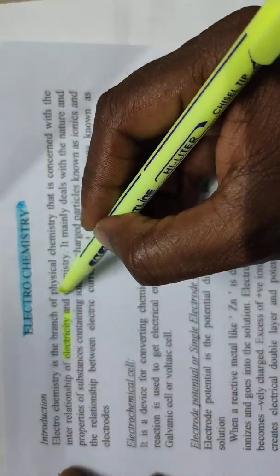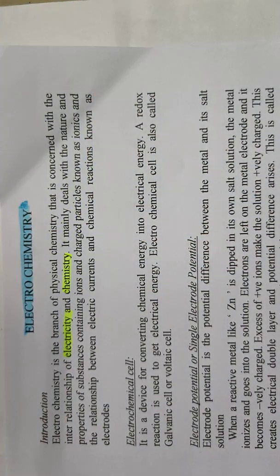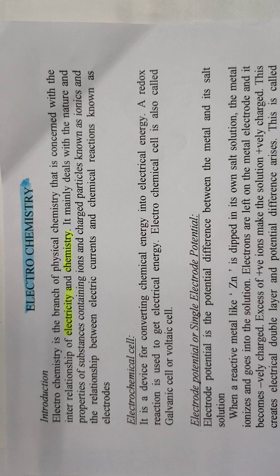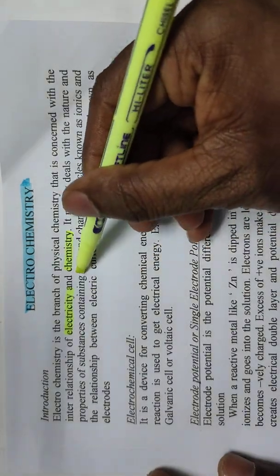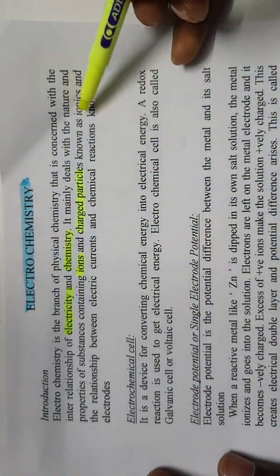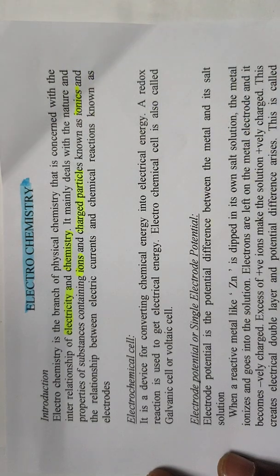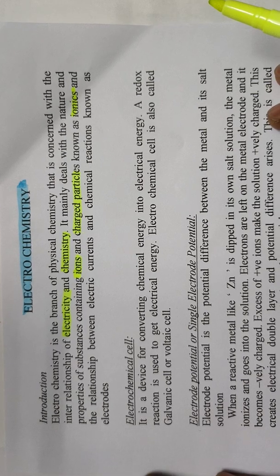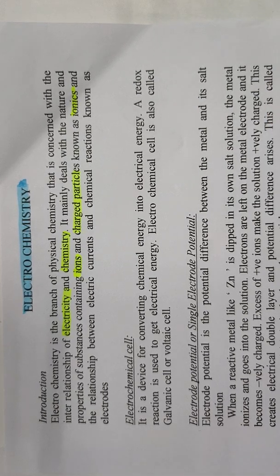It mainly deals with the nature and properties of substances containing ions and charged particles, known as ionics, and the relationship between electric currents and chemical reactions, known as electrodics.